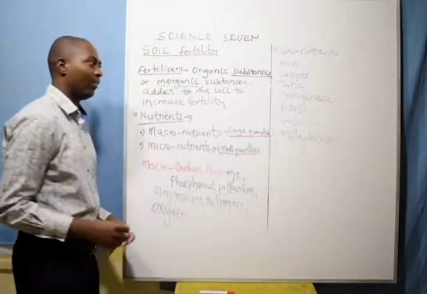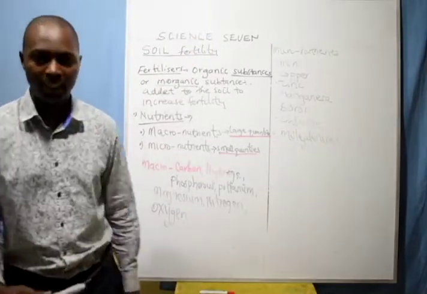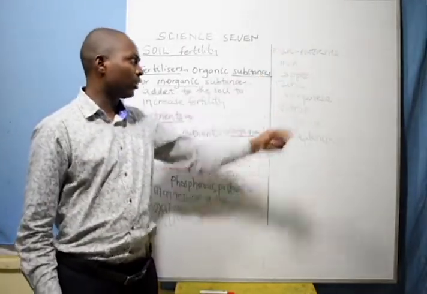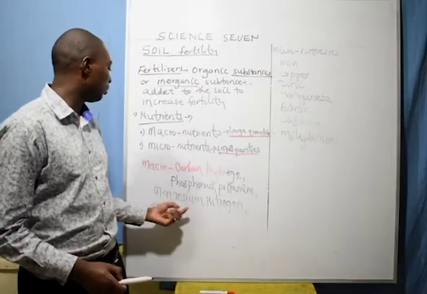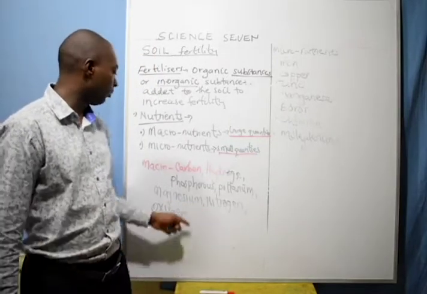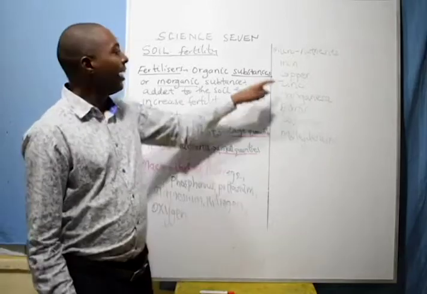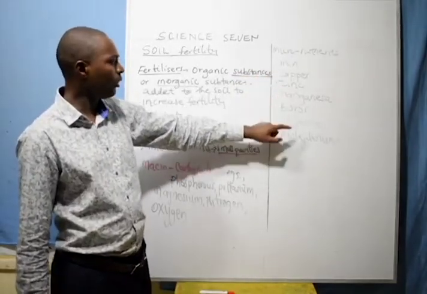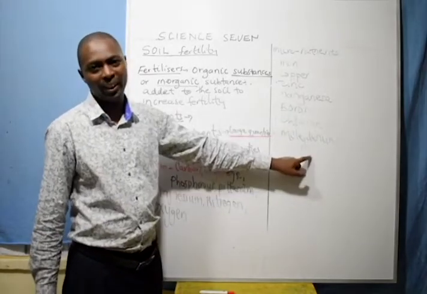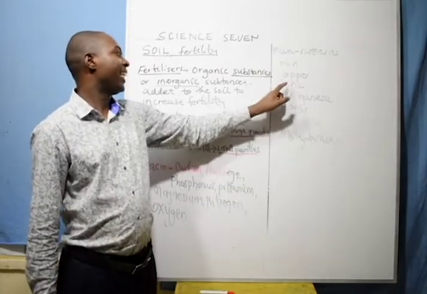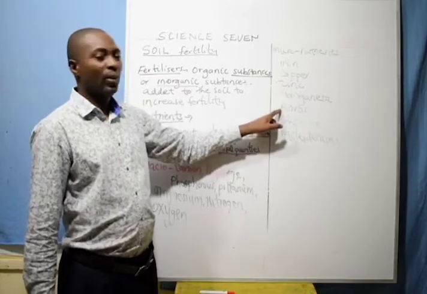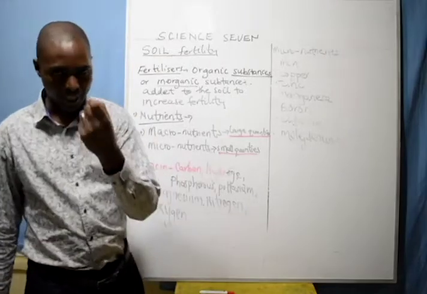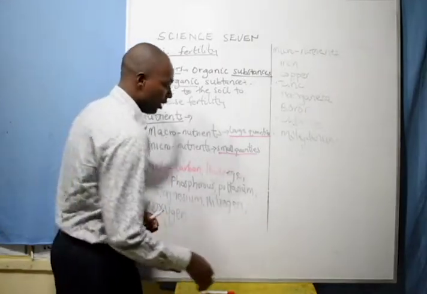For that reason, we have a short song that will help us memorize this, which will help you differentiate the micro from the macro. We say iron, copper, zinc, manganese, boron, chlorine, and molybdenum. These are the micro required by plants in small quantities.